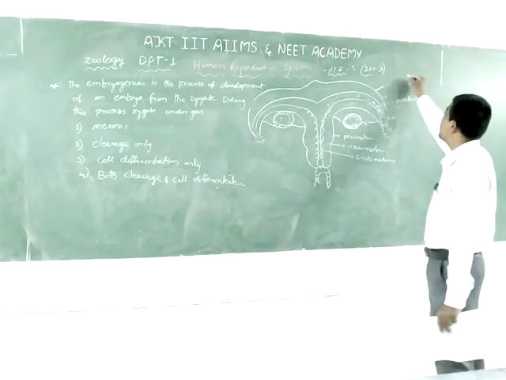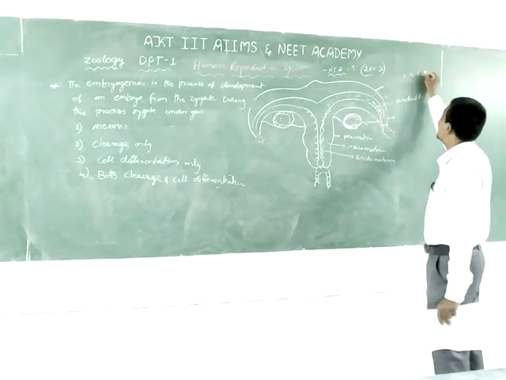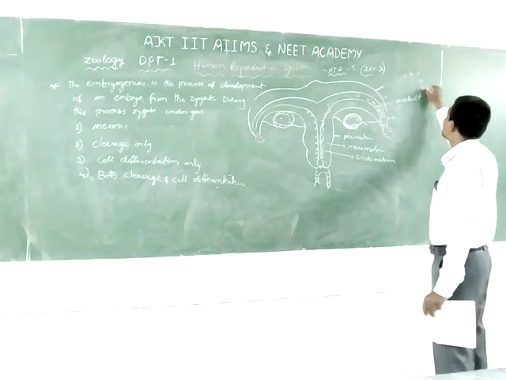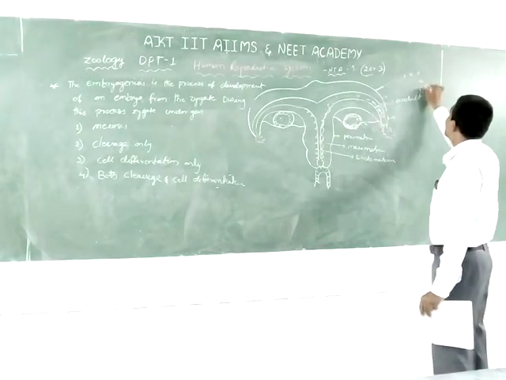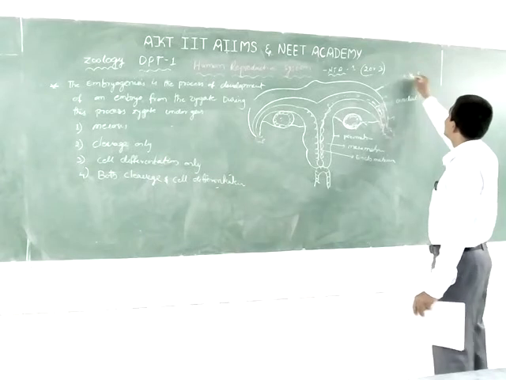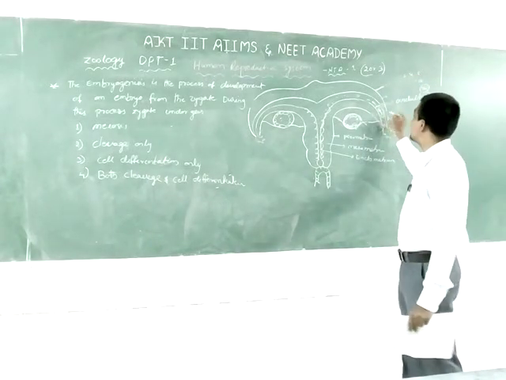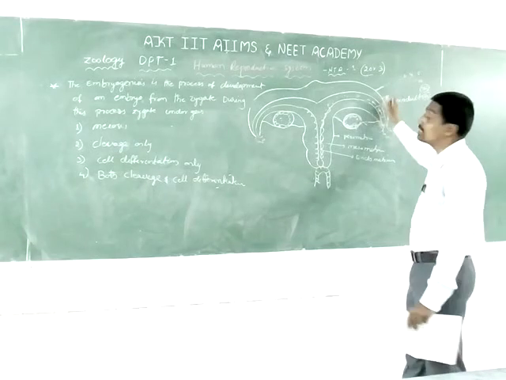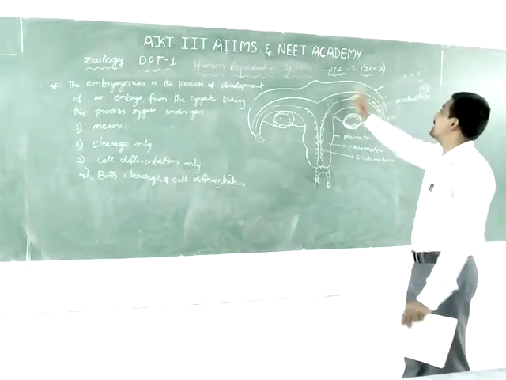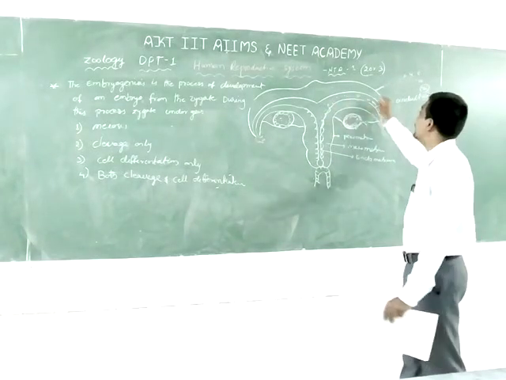The cells divide 2 to 4, 4 to 8, 8 to 16, 16 to 32, 32 to 64. The cells grow, and this is the developing stage, known as cleavage. This is the developmental stage, the cleavage.